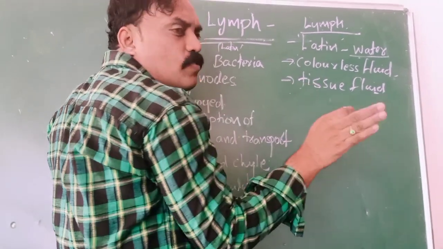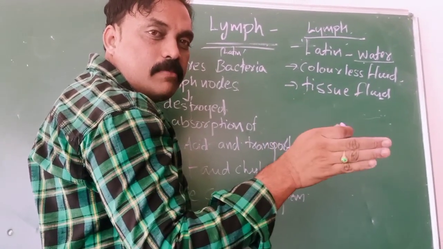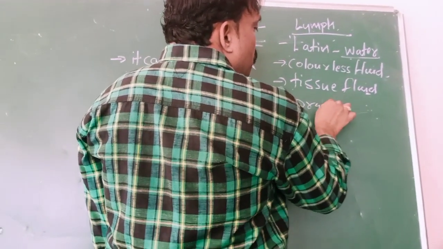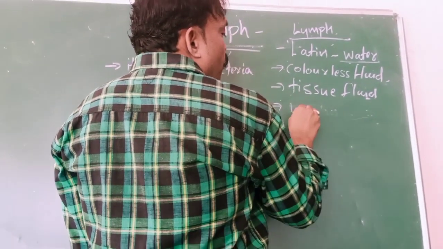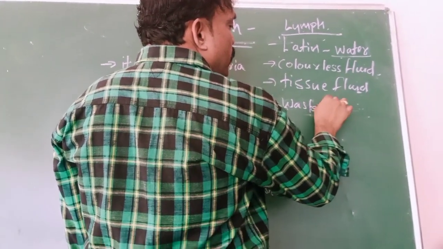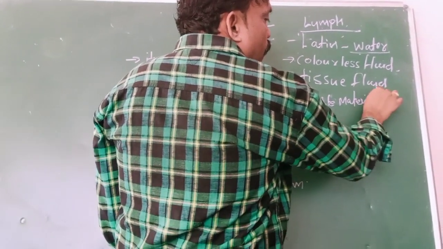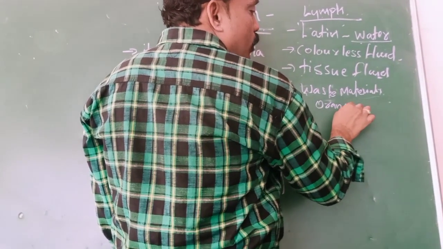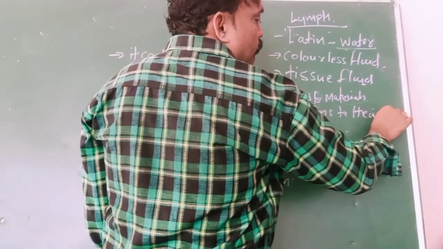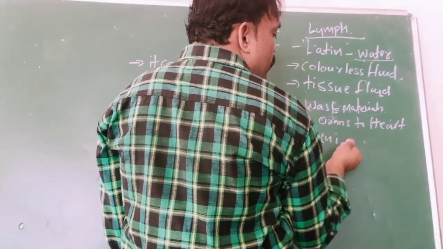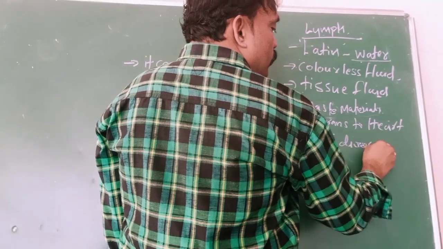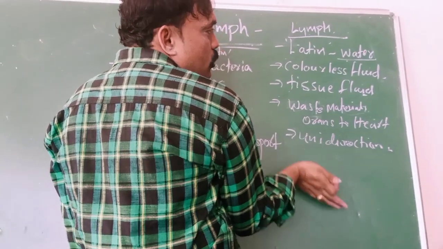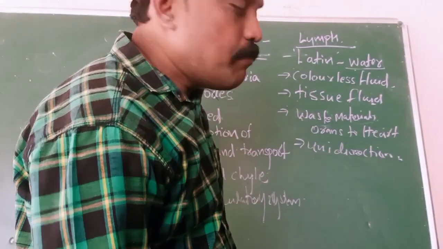What is the use of it? To transport the waste material from organs to the circulatory system. Transport the waste material or toxic material from organs to the heart. It is unidirectional. What is the meaning of unidirectional? It means these send the waste material from organs to the heart only. Toxic materials are waste material.